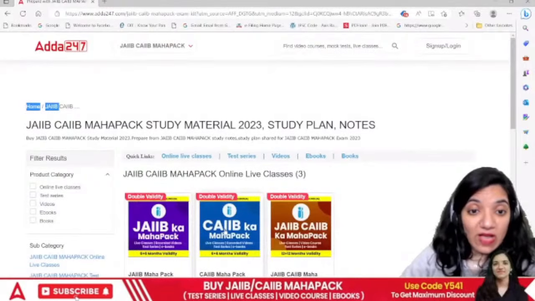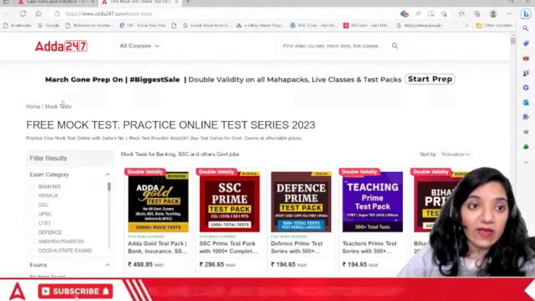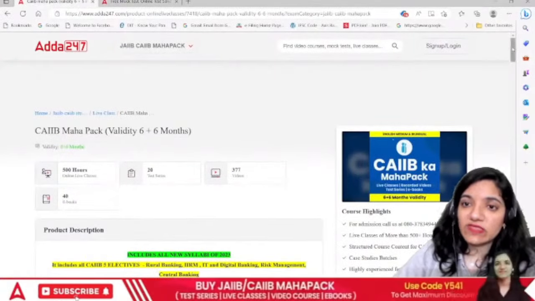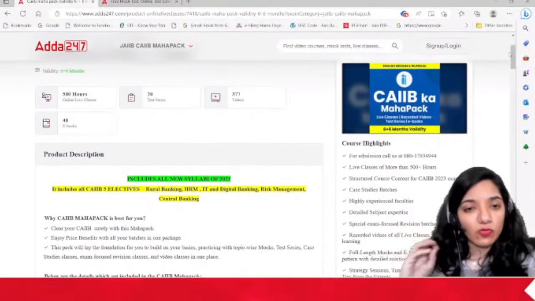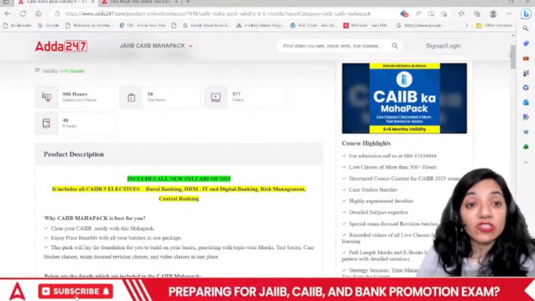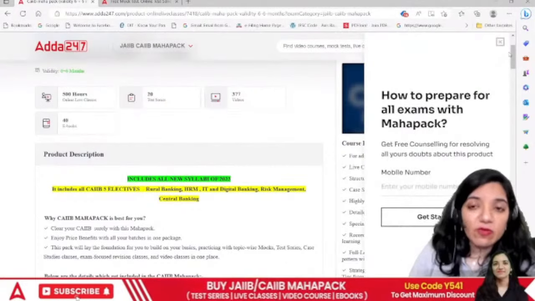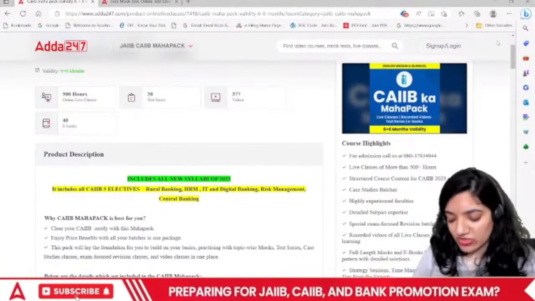If I say the CIB Kamaha pack, the first and foremost benefit of this particular area is, in terms of the CIB Kamaha pack, what are the benefits? You're thinking to look forward towards any of the goals. See, I think that the registration for CIB would be beginning from 1st of April, isn't it? Now the next one that comes is, have you decided which particular elective subject you are interested in? This is one of the basic questions that I'm getting.